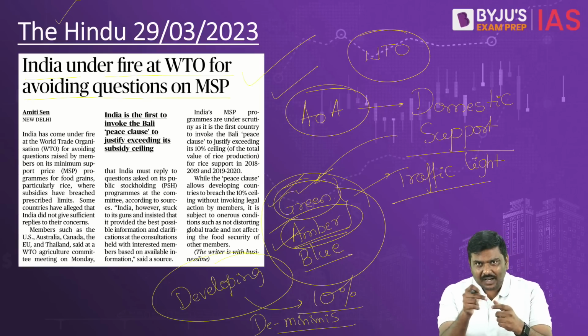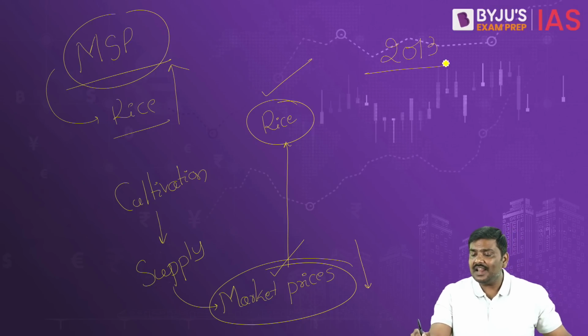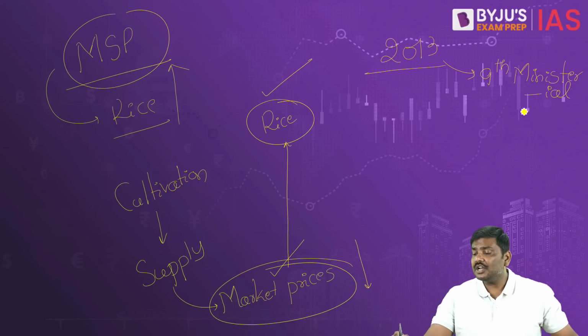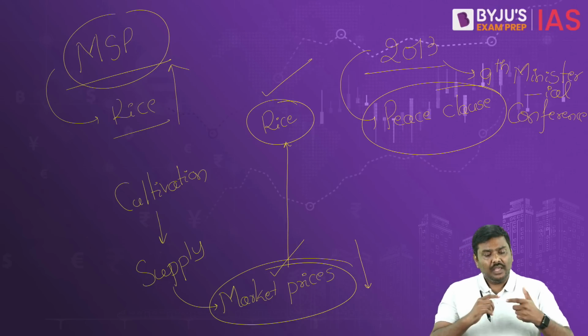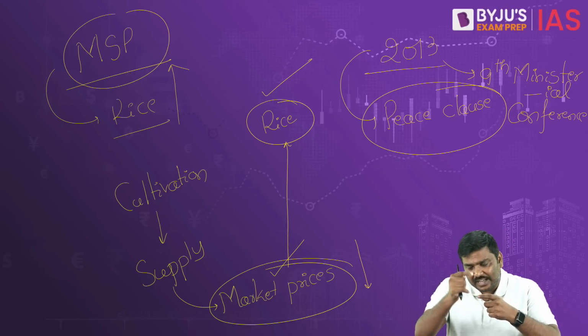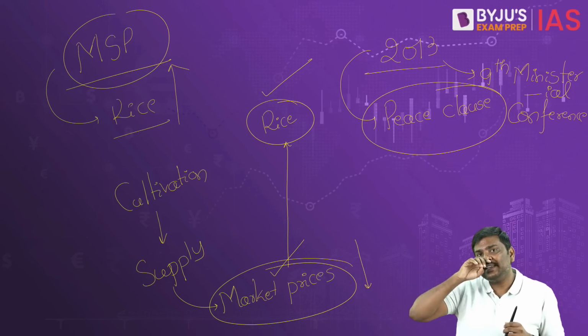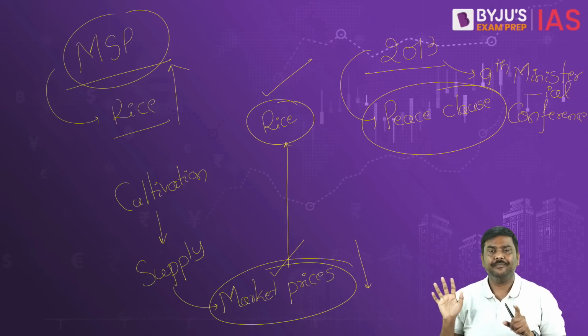Now in order to address this particular problem, in 2013, that is in the 9th Ministerial Conference in Bali, there was an introduction of the peace clause. Now what is this peace clause? Under the peace clause, if a developing country, I repeat, if a developing country crosses the 10% limit, then other countries will not be allowed to file a dispute against this country.